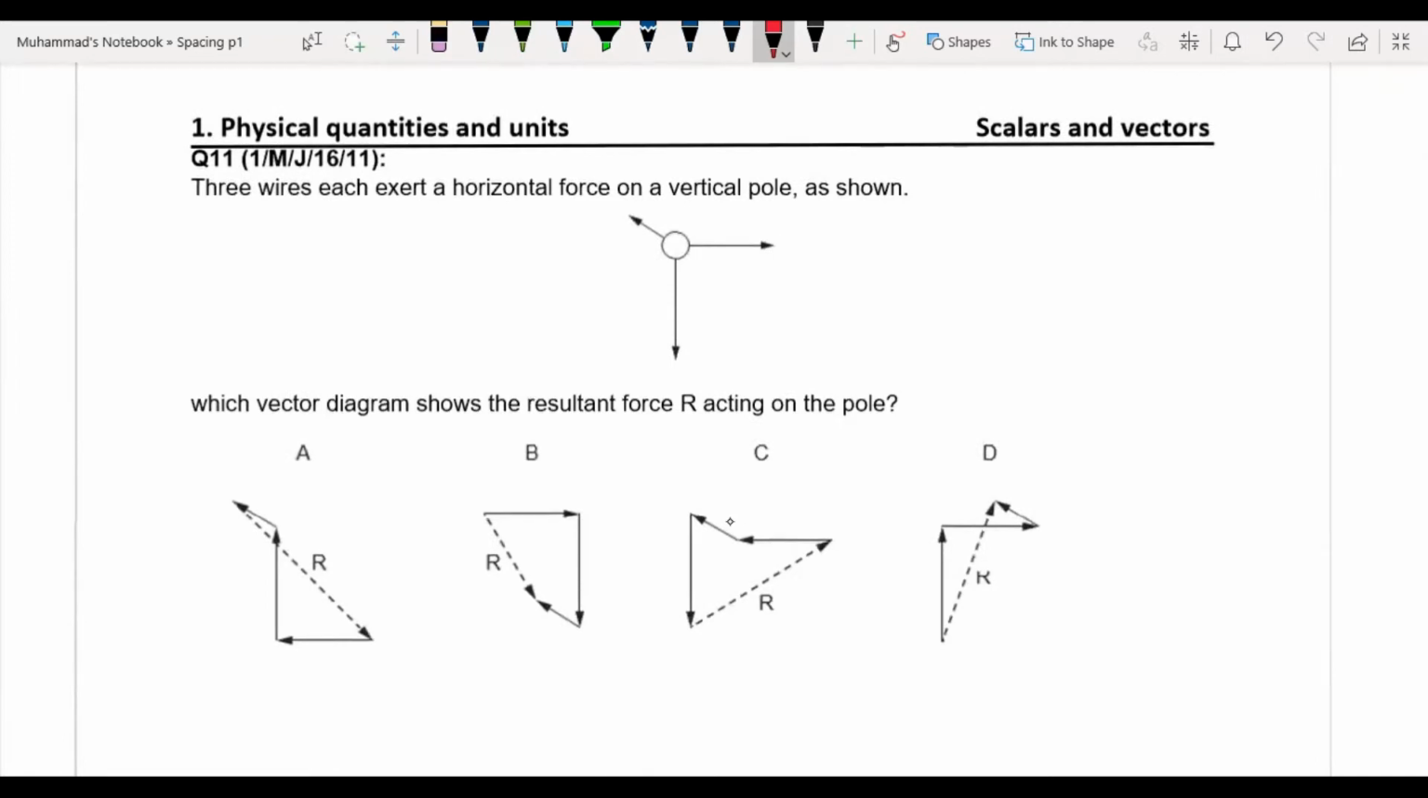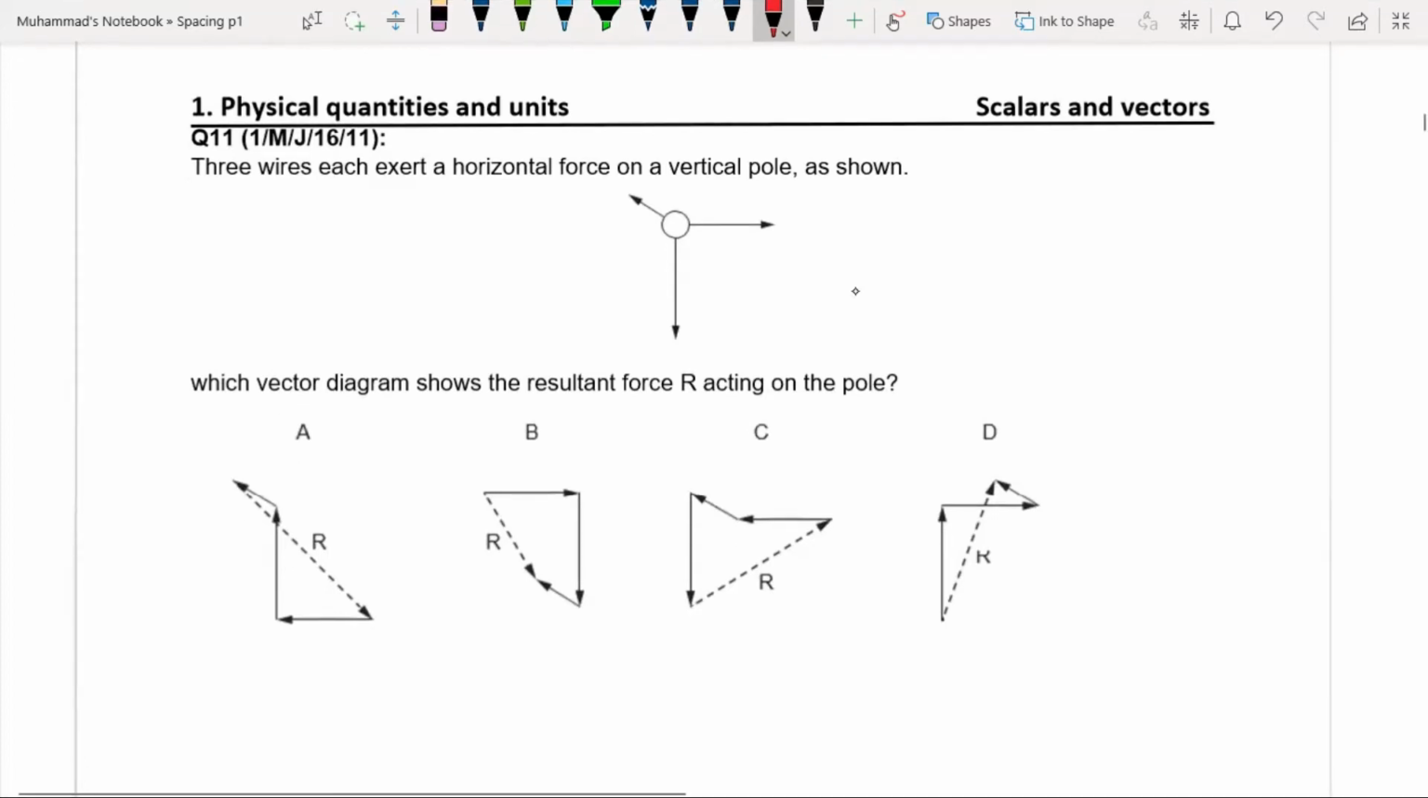Question 11. Three wires, each exert a horizontal force on a vertical pole as shown in this diagram. Which vector diagram shows the resultant force R acting on the pole? So now in this case we have three vectors, and we have to find the resultant of these three vectors. We have to select the correct vector addition diagram.